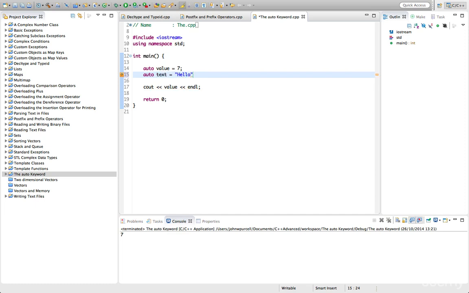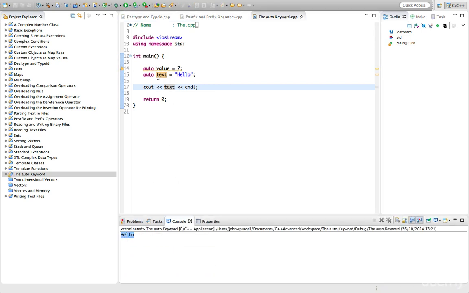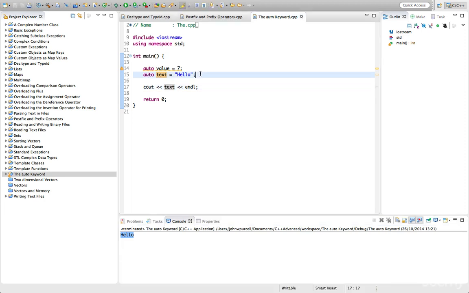So that's also going to work. Let's output text. We're going to get an unused variable warning on value probably. There we go. So we've got hello. So it's figured out for me that I wanted a string. Well, in this case, it's actually given me a primitive string. So if you literally wanted a C++ string, you'd have to do something different. But in general, auto is very useful.